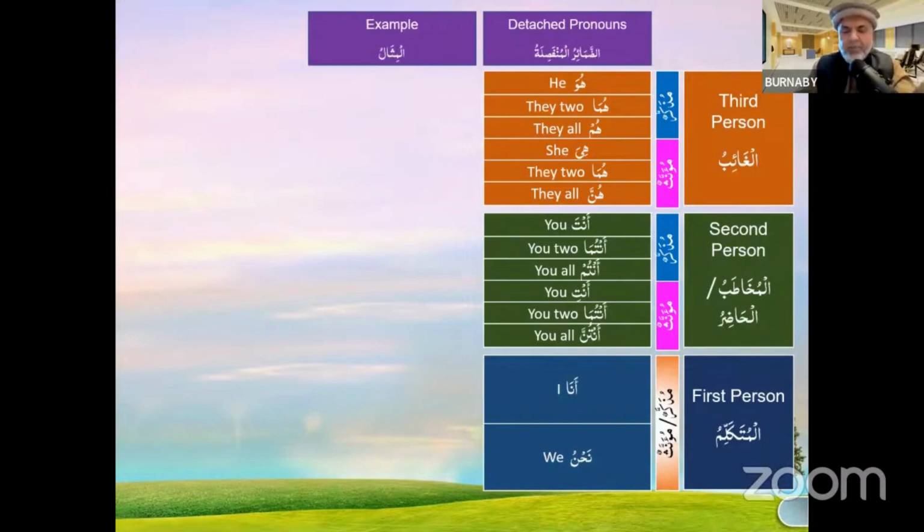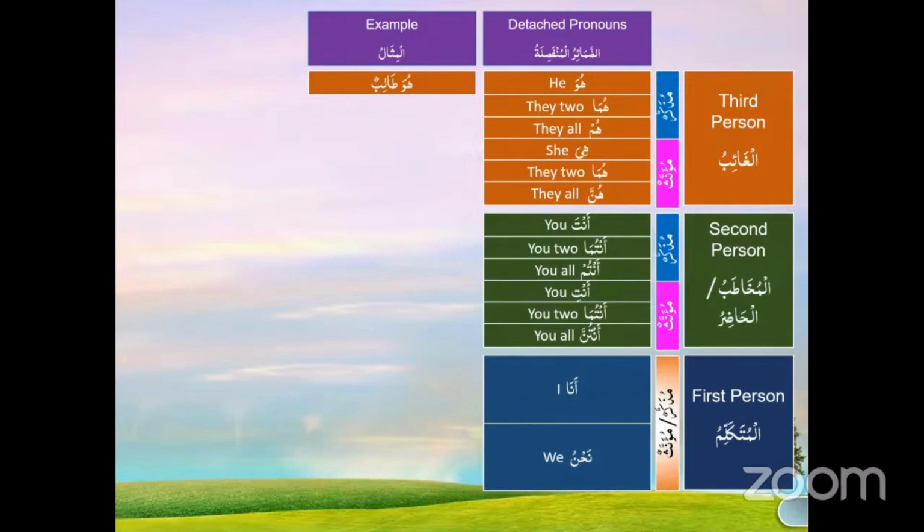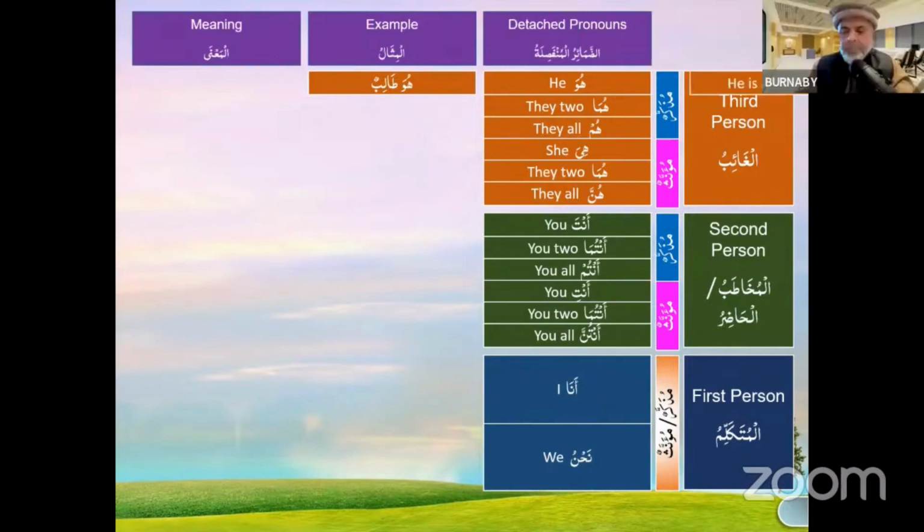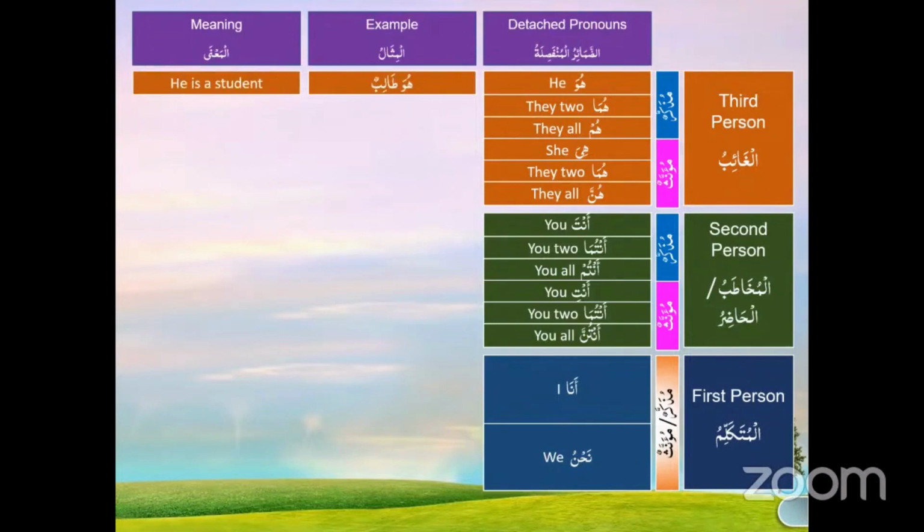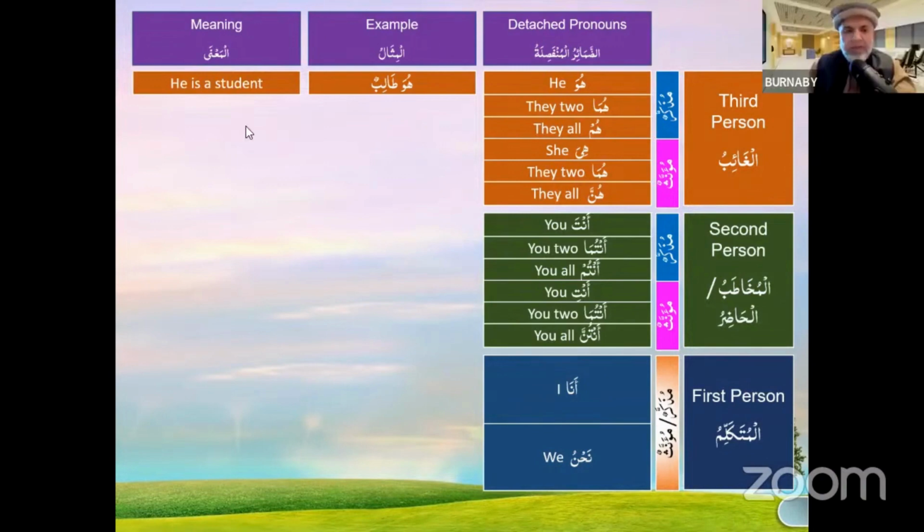Now the example, Al-Mithal. The example is Huwa Talibun. Can you tell me what is the meaning of Talib? He is a student. Okay, now let's do our memory check.